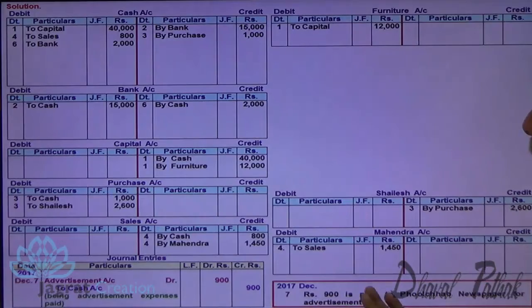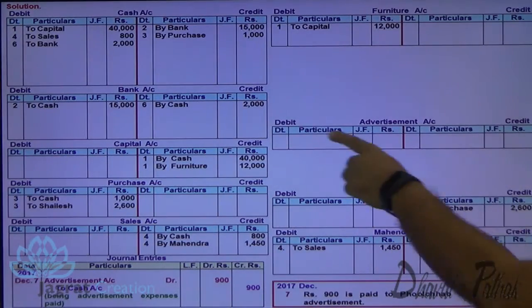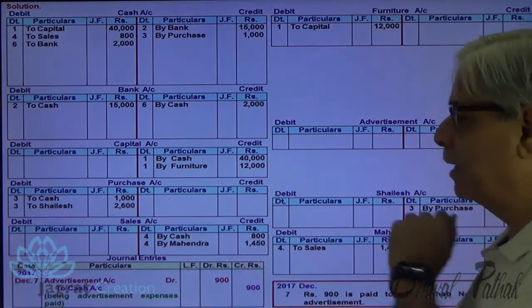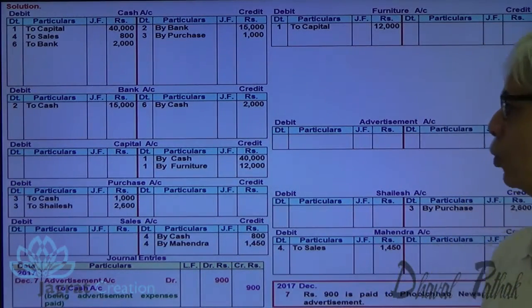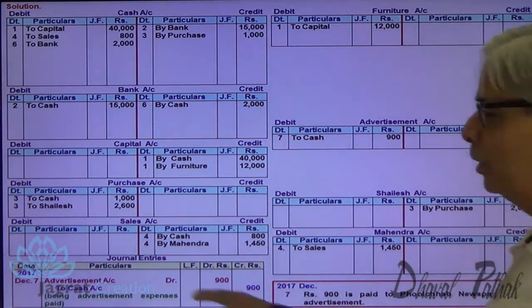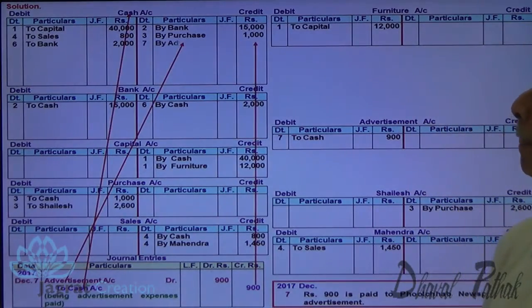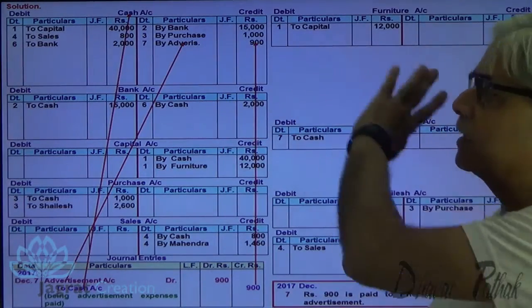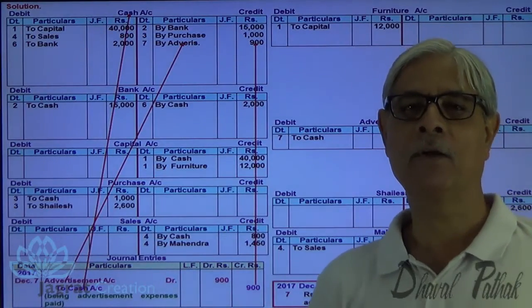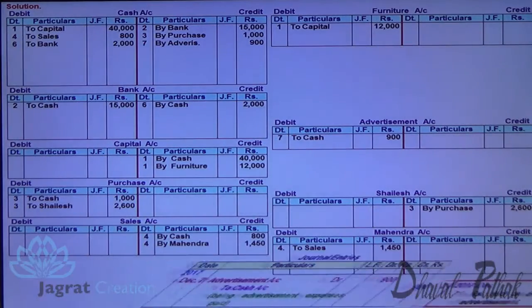Now do I have an advertisement expense account? No. So I will prepare the advertisement expense account. And on the debit side, I will write down 900 rupees. Opposite account is cash. So write on the debit side of advertisement expense account to cash 900 rupees. Write on the credit side of cash account by advertisement 900 rupees. So this is how the entry is recorded on the credit side of cash account. So this is how ledger posting is done. Next transaction.